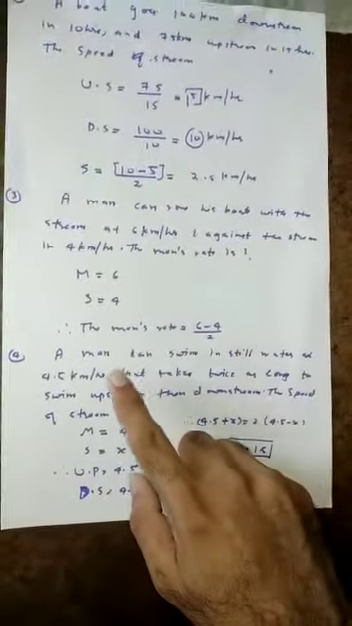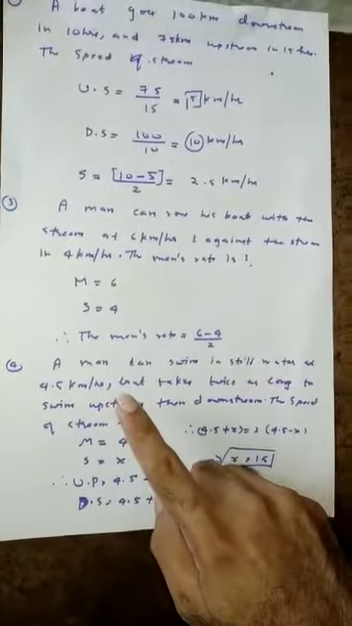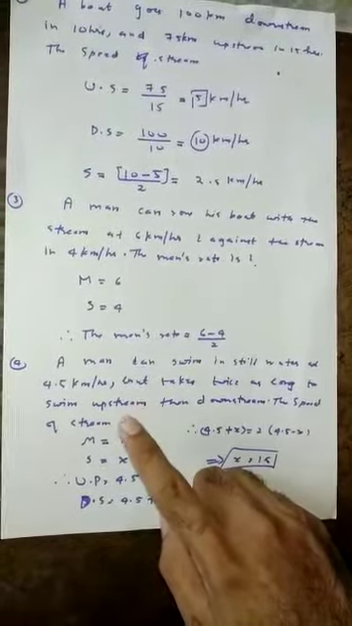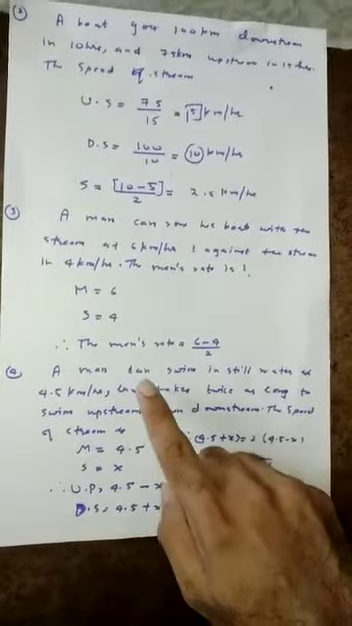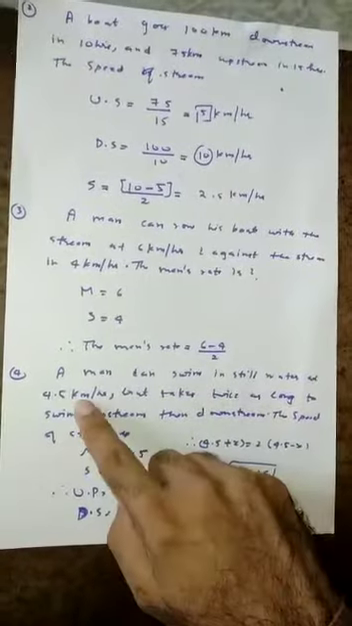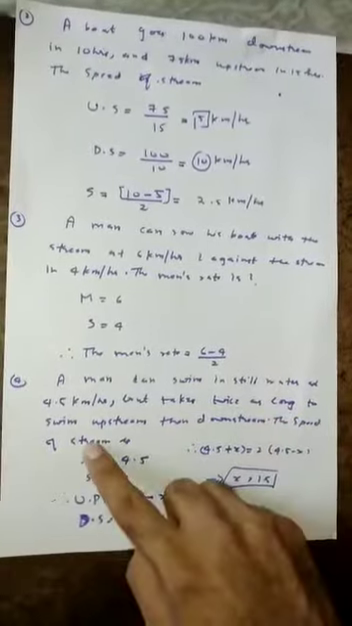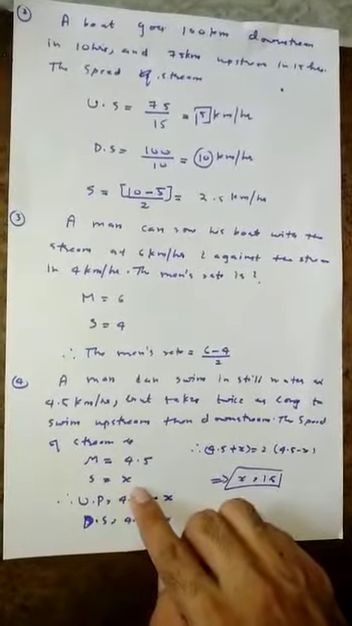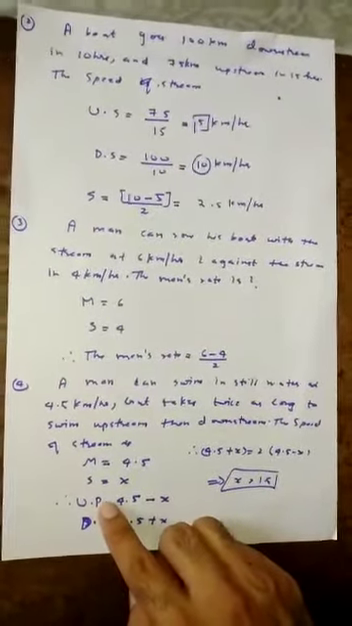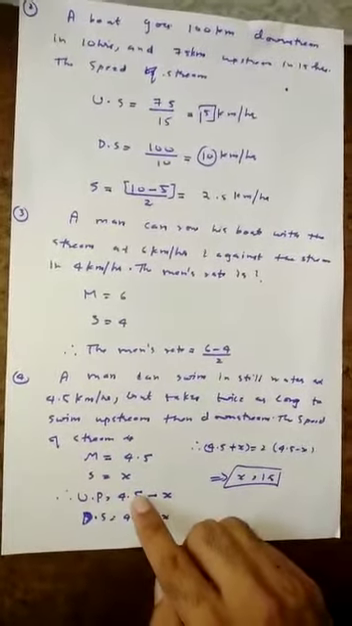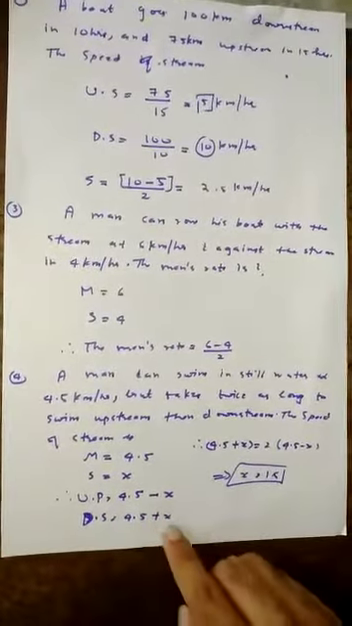Let's go to the next problem. A man can swim in still water at 4.5 km per hour but takes twice as long to swim upstream than downstream. The speed of the stream is. They have clearly given man can swim in still water at 4.5 km per hour. Therefore, m is equal to 4.5. They didn't give the speed of the stream. Let us take the speed of the stream is equal to x and we need to find speed upstream. Speed upstream is equal to m minus x, that is equal to 4.5 minus x. Speed downstream is equal to 4.5 plus x.